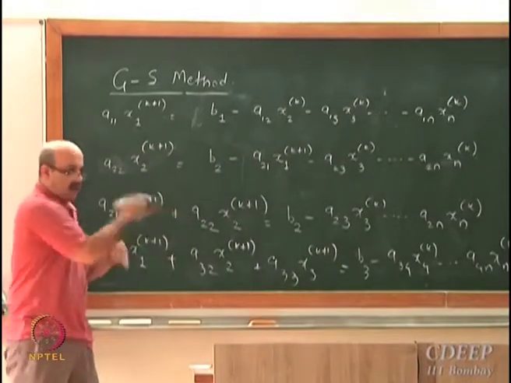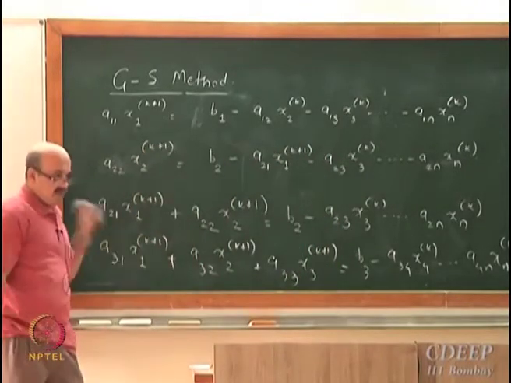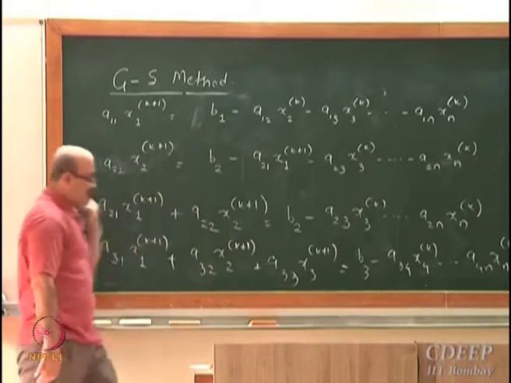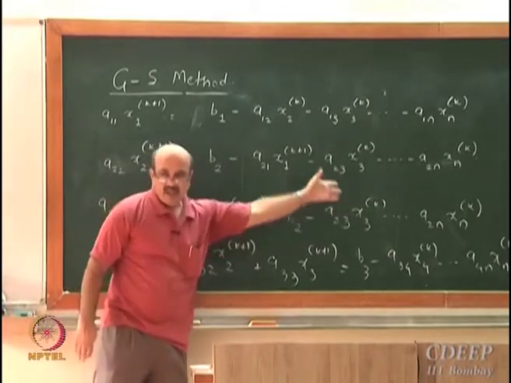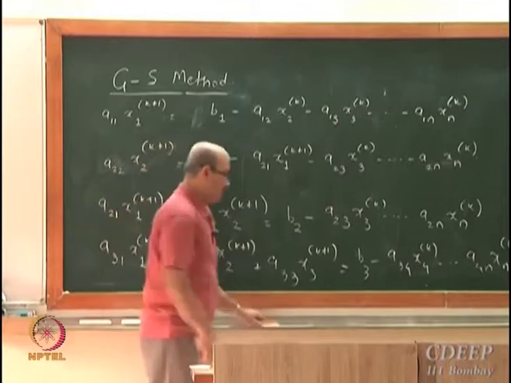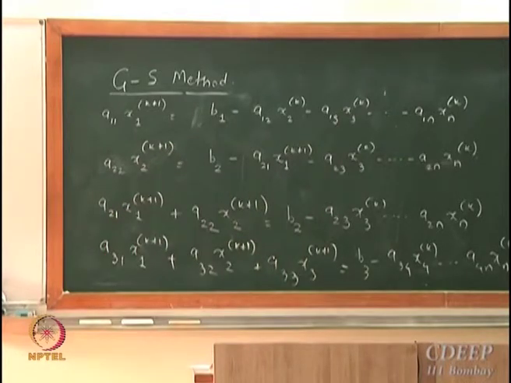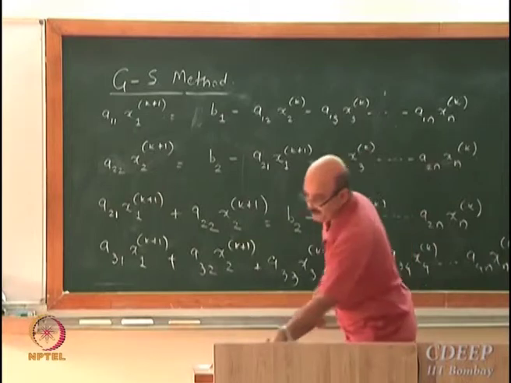Right? I am taking all xk plus 1 on the left hand side, I am leaving everything that is xk on the right hand side. Okay? Now I want to put this into a vector and matrix notation.